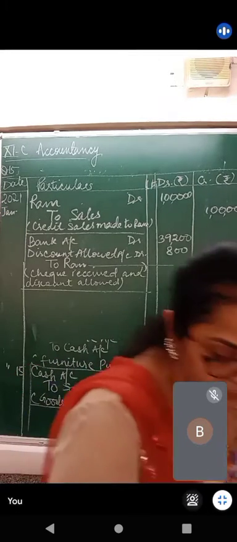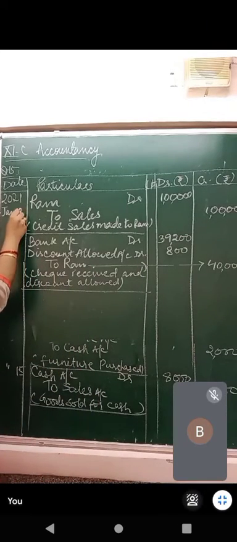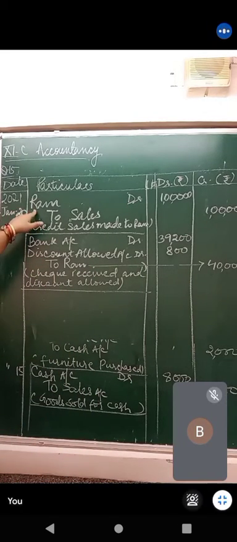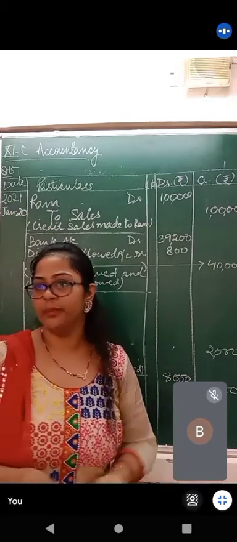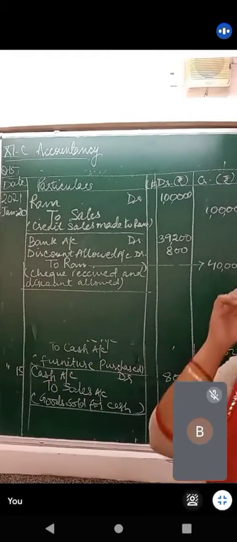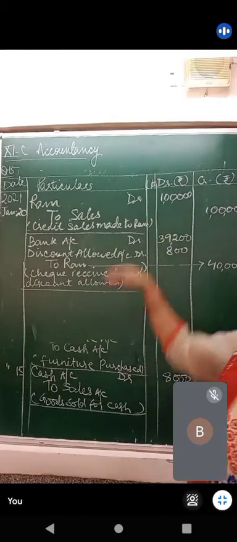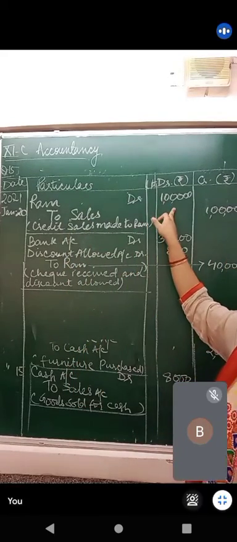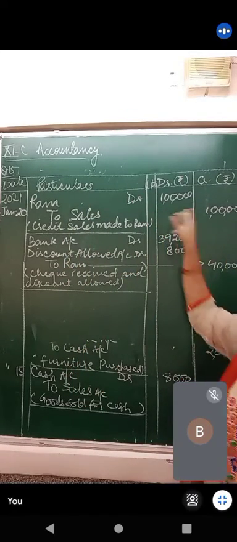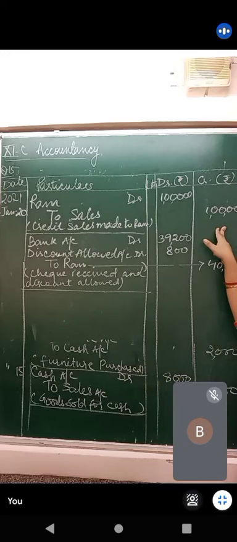20th, which day? 20th. I repeat, we have made a credit sale. Ram debit to sales. 1,25,000 was the price. We are not bothered about it. Why? Because we have given him a trade discount. Trade discount कहीं पर भी books में show नहीं होता है, उसका amount बार बार minus करते हैं. So 1,25,000 minus 25,000. This is the actual amount of sales which we have made to him.